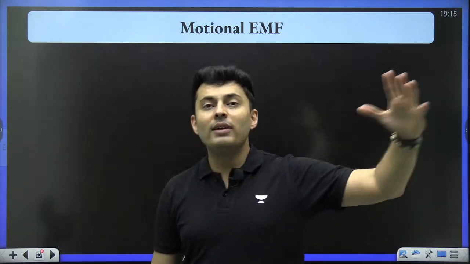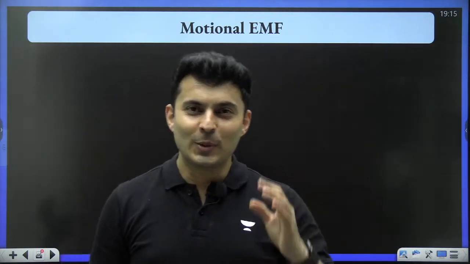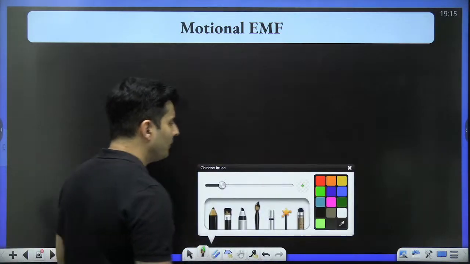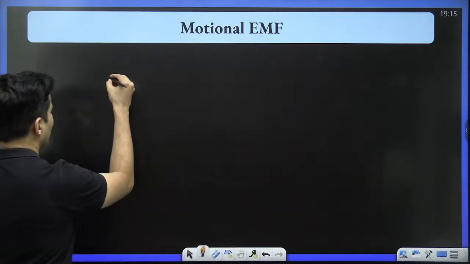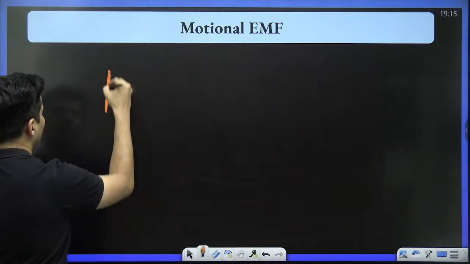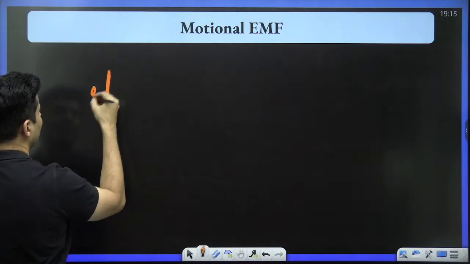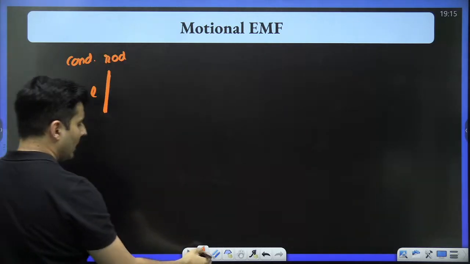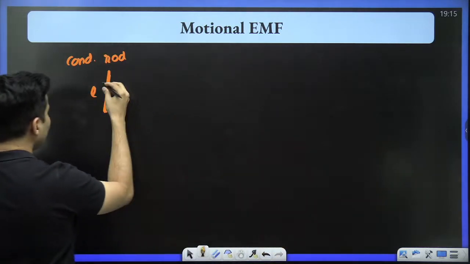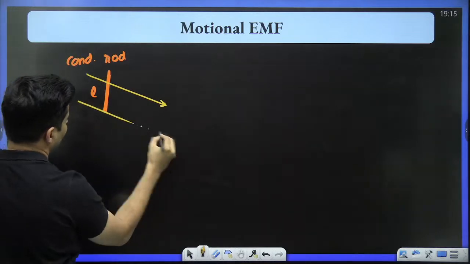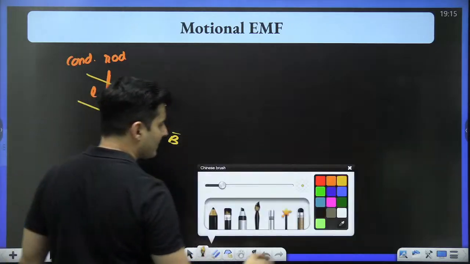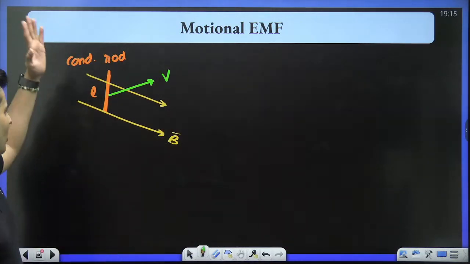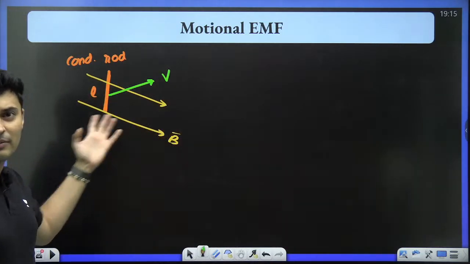where you take a conductor and move it inside a magnetic field. You take a conductor and move it inside the magnetic field, electricity is created. So, for example, imagine you take a rod of certain length. Okay, so this is a conducting rod, and let's say there is some magnetic field like this, and let's say you end up moving this like this. Rod is somewhere, velocity is somewhere, magnetic field is somewhere.